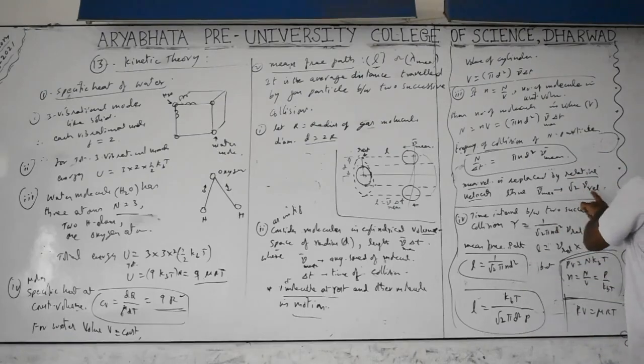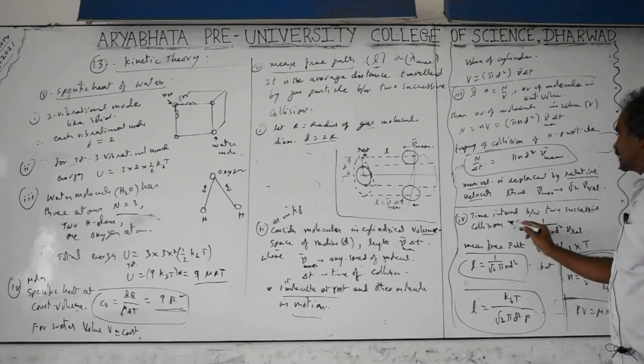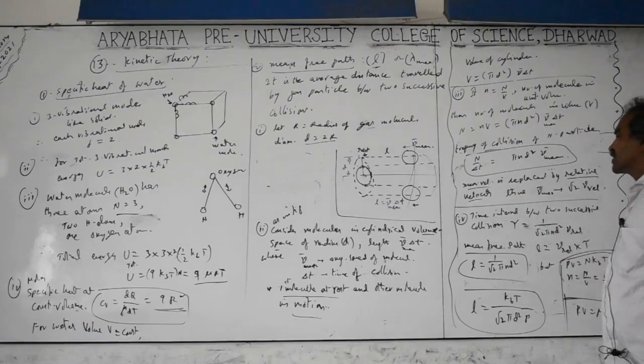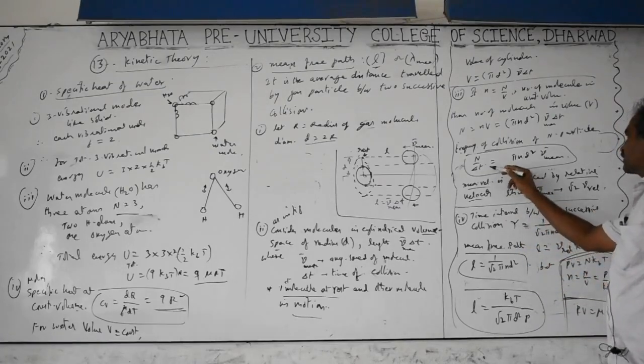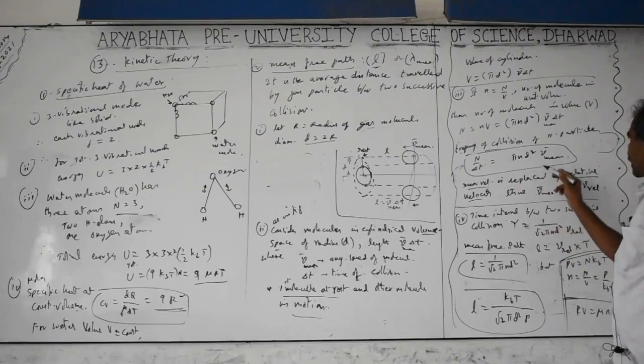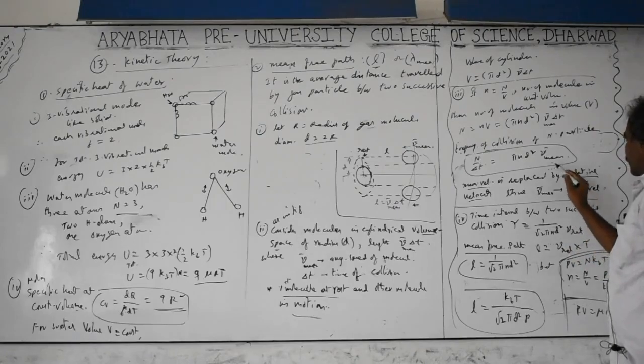So wherever mean velocity is there, replace it with the relative velocity from the beginning. Don't take the relative velocity equal to 1 by root 2 of the mean, don't take it. Only replace the mean velocity with root 2 times the relative velocity. Then in this expression we replace with V relative. This is the frequency, and frequency is inversely related to the time interval or time period. The time interval between 2 successive collisions becomes equal to the reciprocal of the frequency of collisions, which is 1 by root 2 pi n d square into V relative. The mean velocity is replaced with the relative velocity, and root 2 also came here extra.